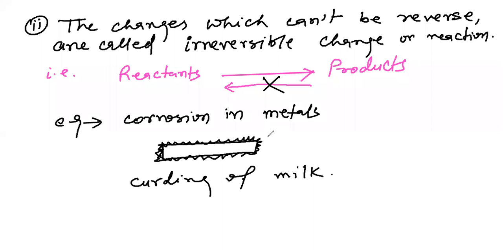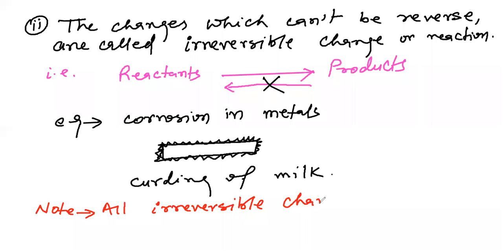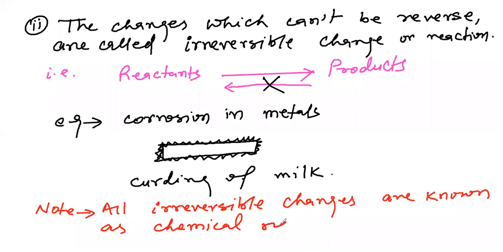I write here with a note point: all irreversible changes are known as chemical reactions.